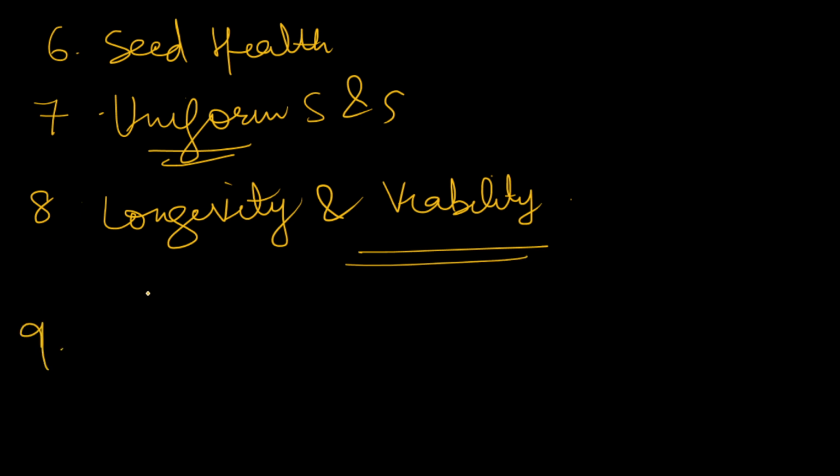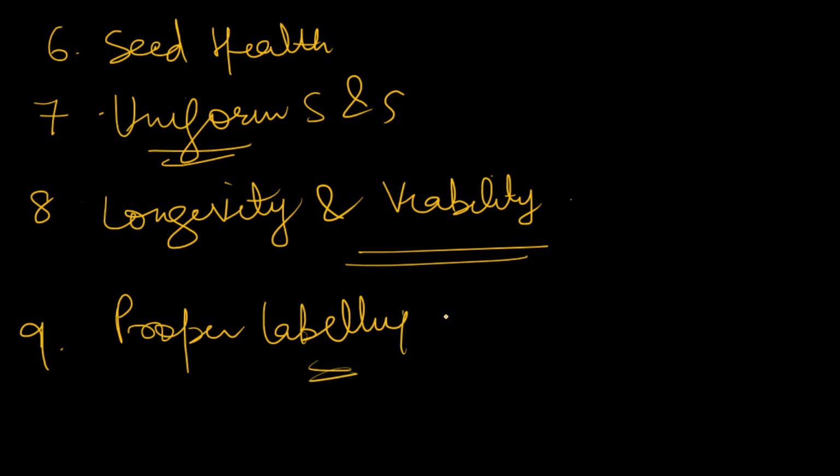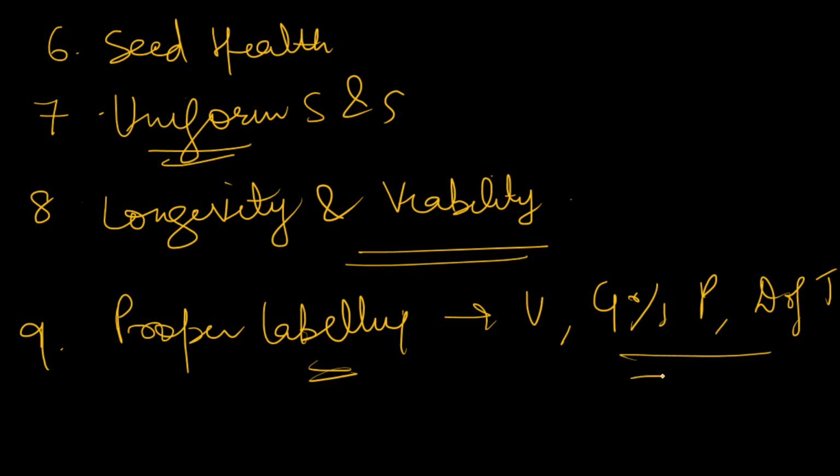And last but not least, there should be proper labeling of the seeds. There should be proper labeling of the variety, germination percentage, purity, date of testing, and certification status. Everything should be properly labeled. So these are the characteristics of good quality seeds which you can mention.